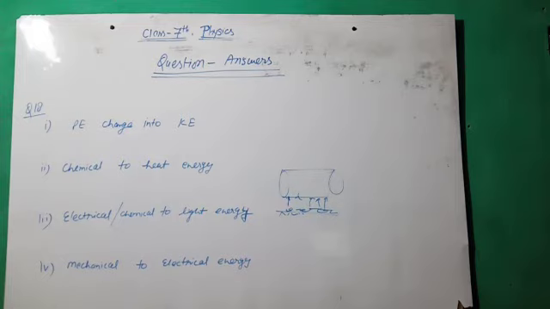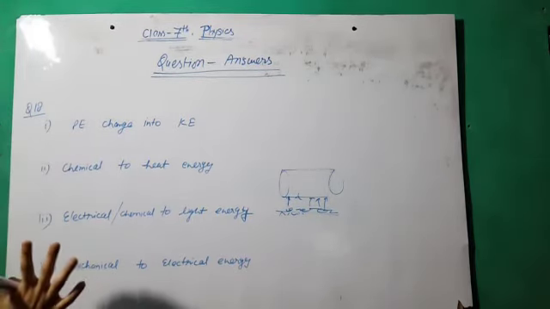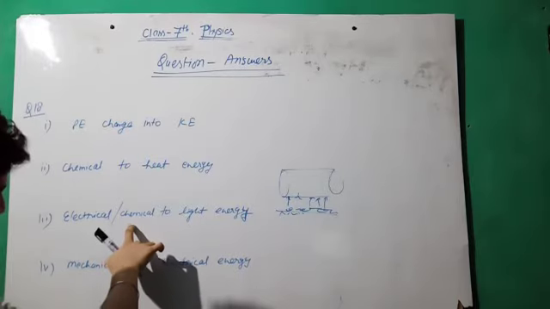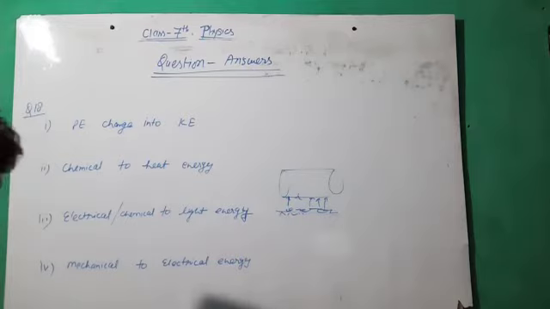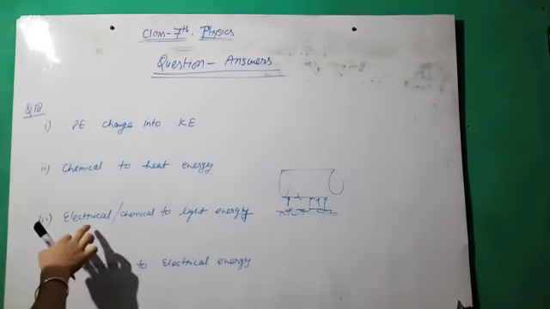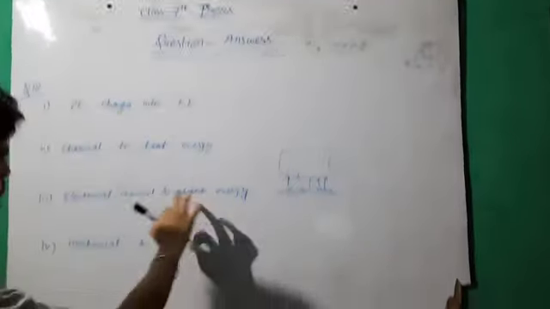The third one is the lighting of a torch bulb. In a torch bulb we have two cases. If you use a dry cell, then chemical energy changes into light energy, or if the torch works with electrical energy, then electrical energy changes to light energy.